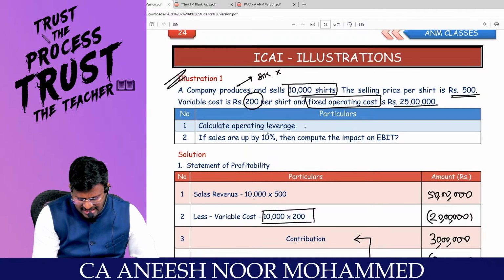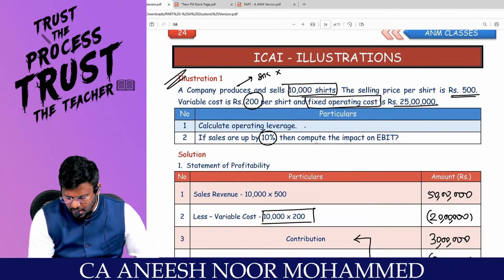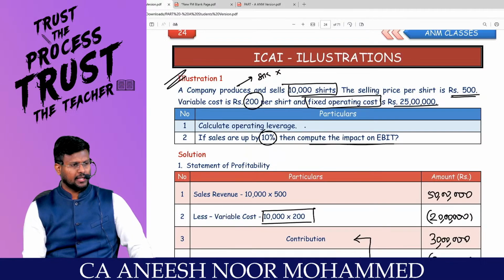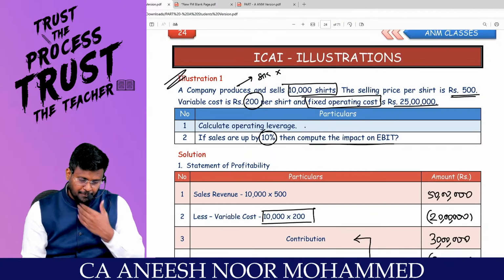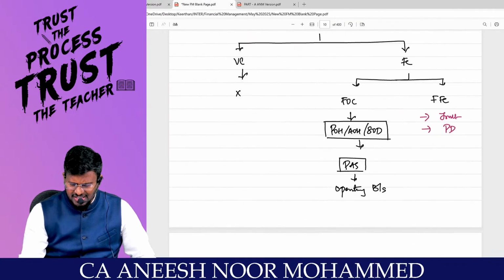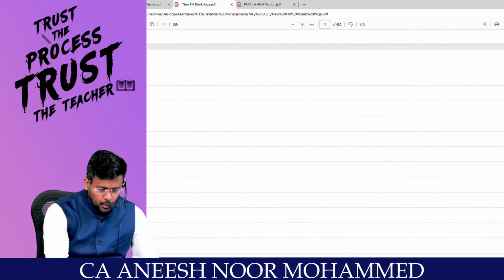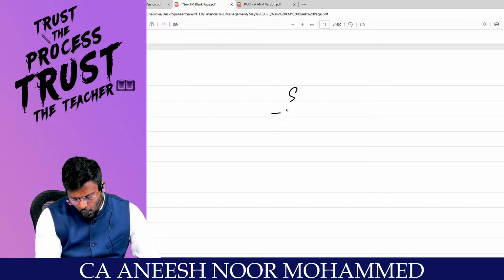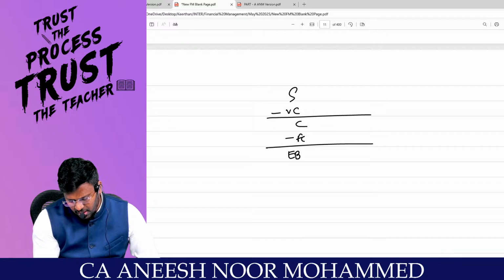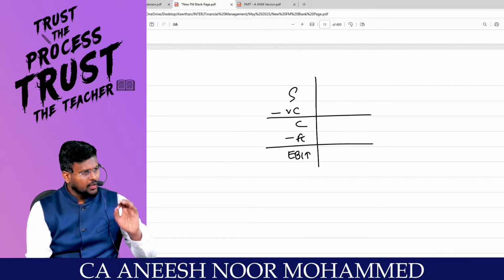If the sales are up by 10%, then compute the impact on EBIT. Positive, they are saying. Sir, this part, first I will be analyzing, then I will give the answer. Just listen to what I am doing, my dear lovable students. As we all know, sales minus variable cost is contribution, contribution minus fixed cost is earnings before interest and tax. We know all the figures.